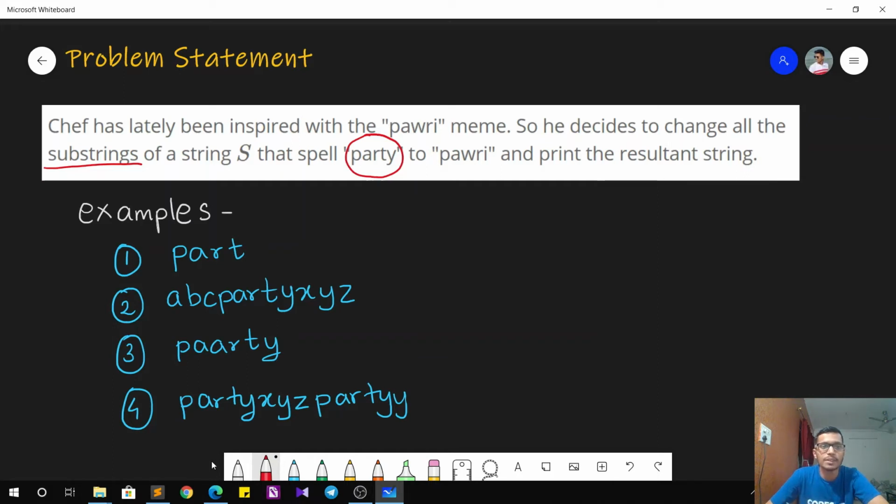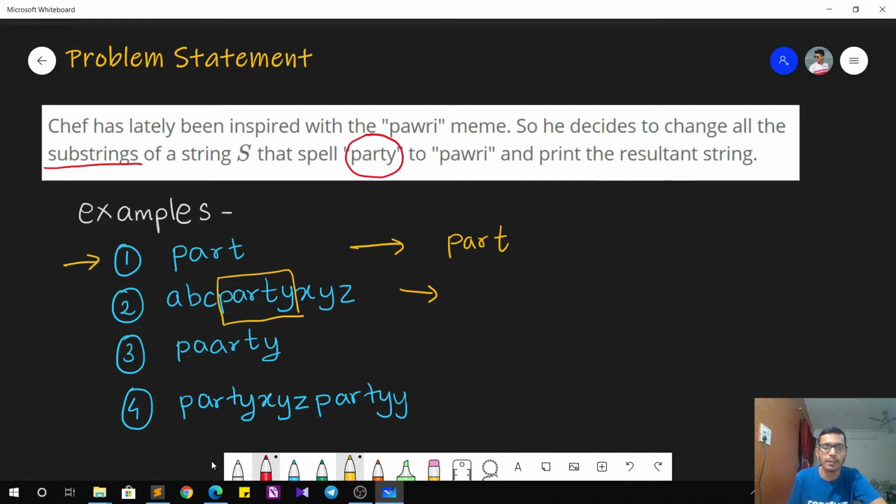So let's see that with some help of examples. I have here four strings with me. In the first string, you can see that the string itself is of length 4. So there cannot be a substring of length 5. So the resultant string will be as it is, that is PART. In the second string, we have to check if any substring spells PARTY. So you can clearly see that this substring here spells PARTY. So only that part will be changed to PAWRI and the rest of the string will remain the same.